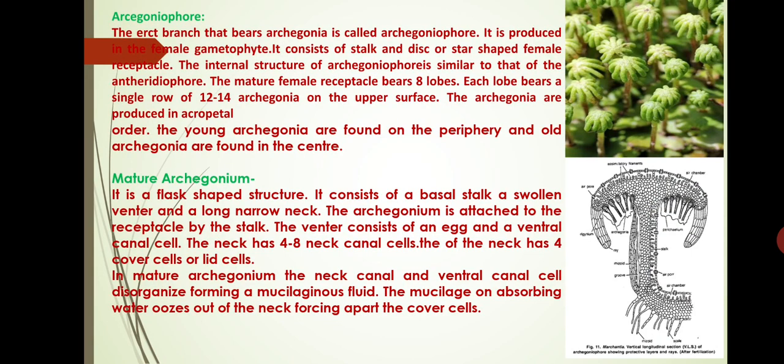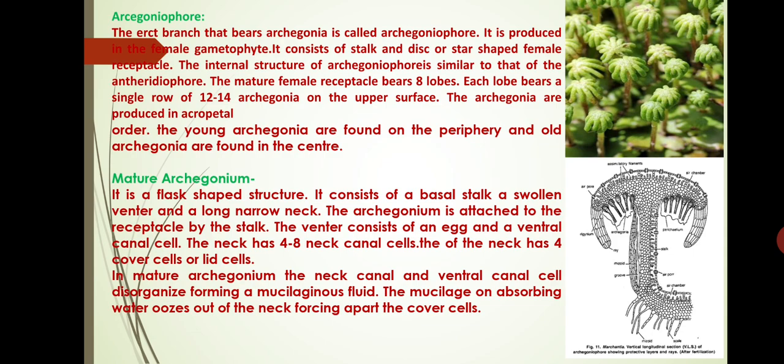Next we discuss the archegoniophore. The erect branch that bears the archegonia is called archegoniophore. It is produced on the female gametophyte. It consists of a stalk and a disc or star-shaped female receptacle. The internal structure of the archegoniophore is similar to the antheridiophore. The mature female receptacle bears 8 lobes.